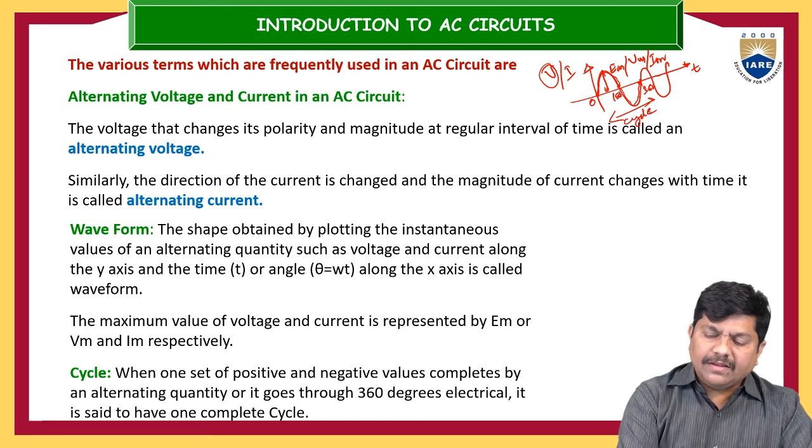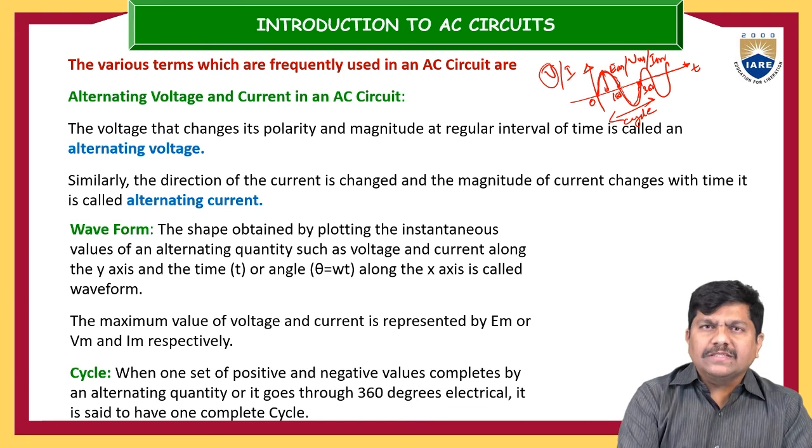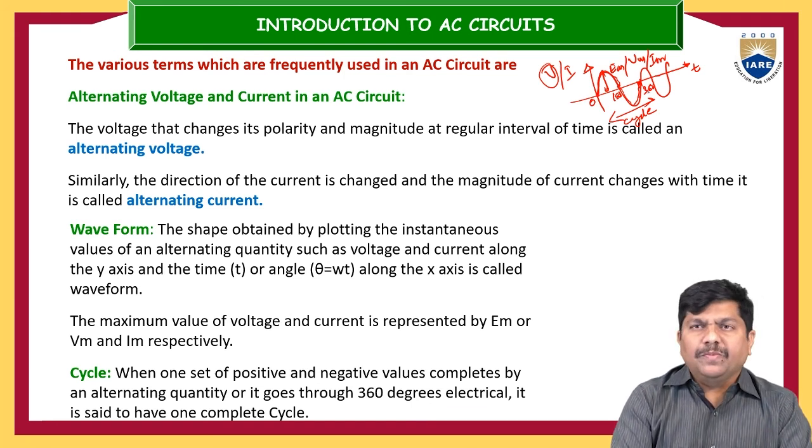So how many electrical degrees? 360 electrical degrees. Here one thing we have to remember is that 0 to 180 degrees is the positive, and 180 to 360 degrees is the negative. Here the duration of the positive pulse and the duration of the negative pulse must be the same.